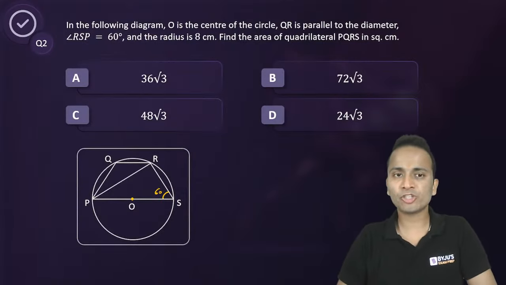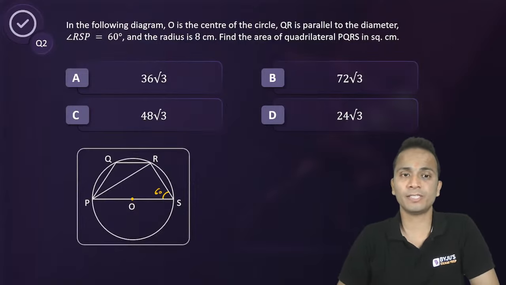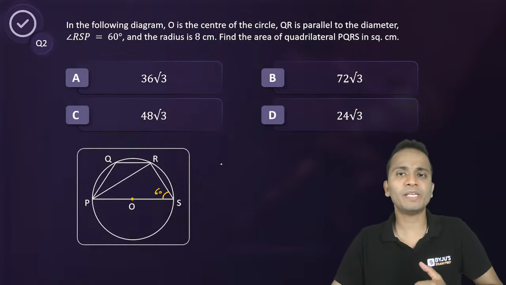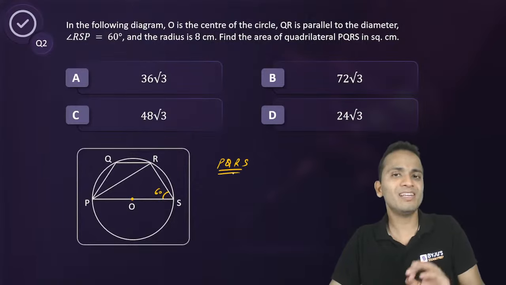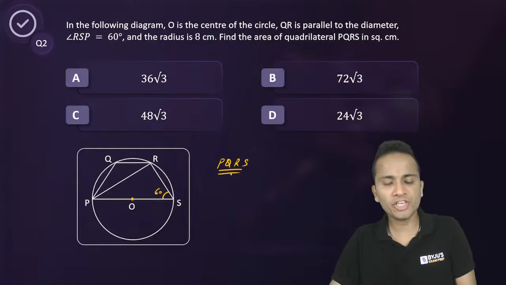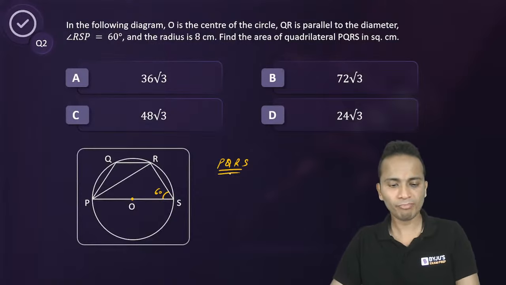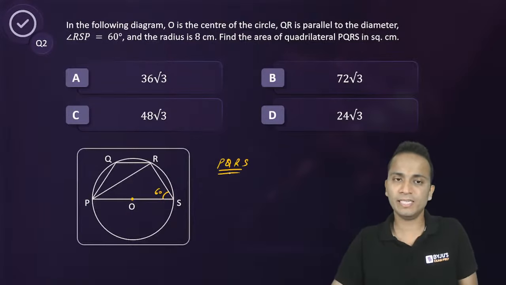Now all of you can look at this question properly. This will take some effort. A wonderful question this is. Now can you tell me what is this quadrilateral? What is this specific type of quadrilateral? Do you have any specific name that I can give to this quadrilateral PQRS? Anyone? Any specific name to this quadrilateral PQRS? If you can do that, probably you will be able to find the area of this quadrilateral easily.